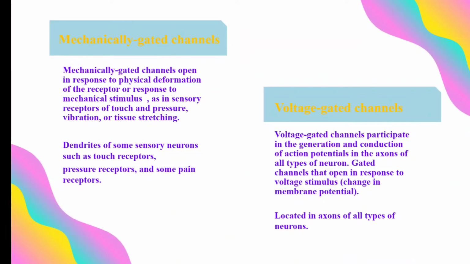Third is mechanically gated channels. Mechanically gated channels open in response to physical deformation of the receptor, or in response to a mechanical stimulus, as in sensory receptors of touch, pressure, vibration, or tissue stretching. These channels are found in dendrites of some sensory neurons, such as touch receptors, pressure receptors, and some pain receptors.